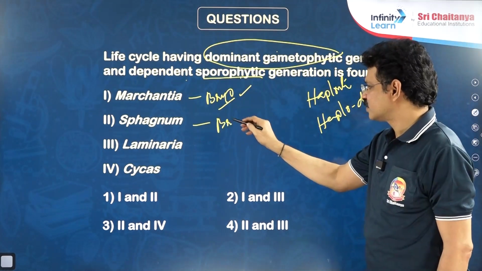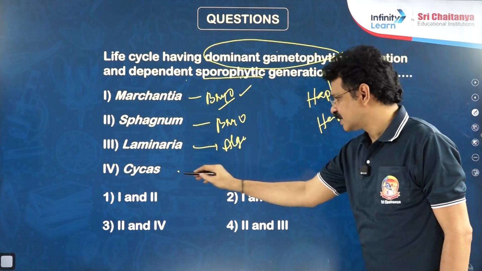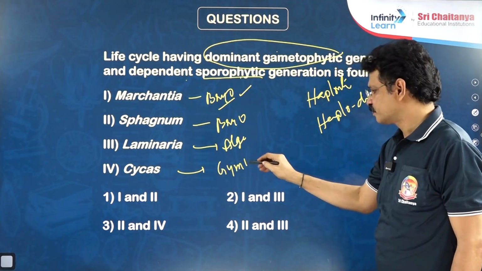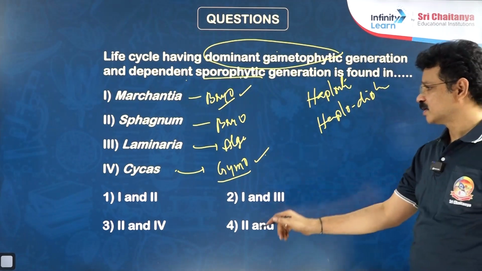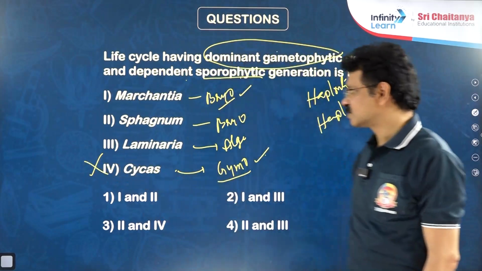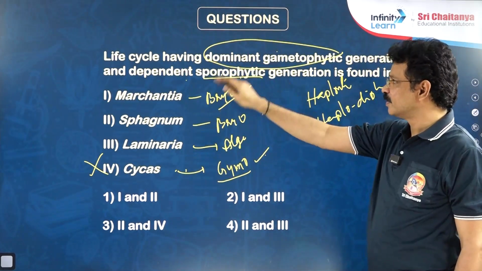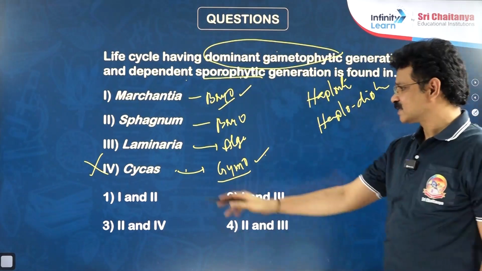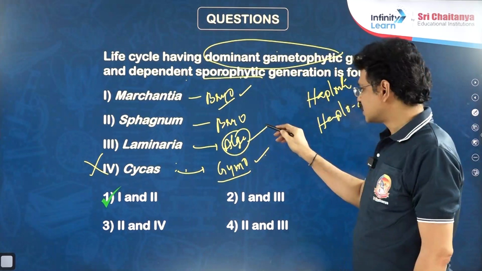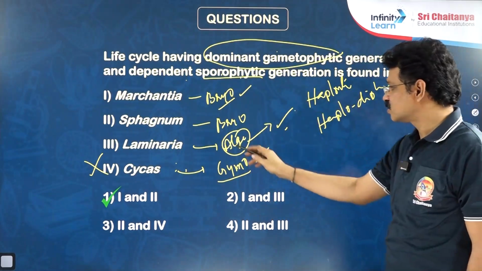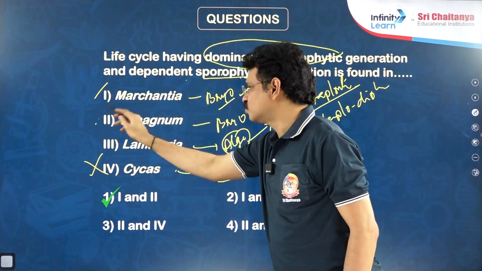Sphagnum is also a bryophyte. Laminaria is an algal member. Cycas is an example for gymnosperms. In Cycas or all gymnosperms, the life cycle is a diplontic life cycle. That's why it is not a correct answer for this question. In Cycas or any diplontic life cycle containing plant, sporophyte is independent, gametophyte is dependent. So, except for that, all the remaining are correct. Laminaria, algae. In this algae, a peculiar kind of life cycle is there. It is not purely an example for haplontic. Only 1 and 2 are correct.